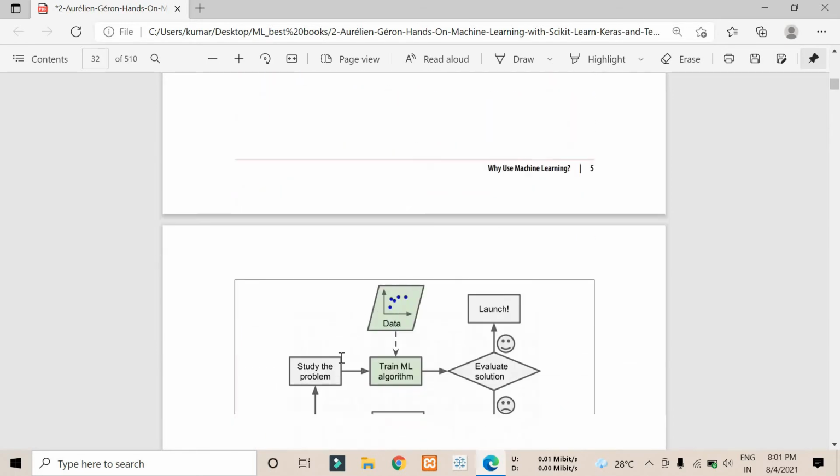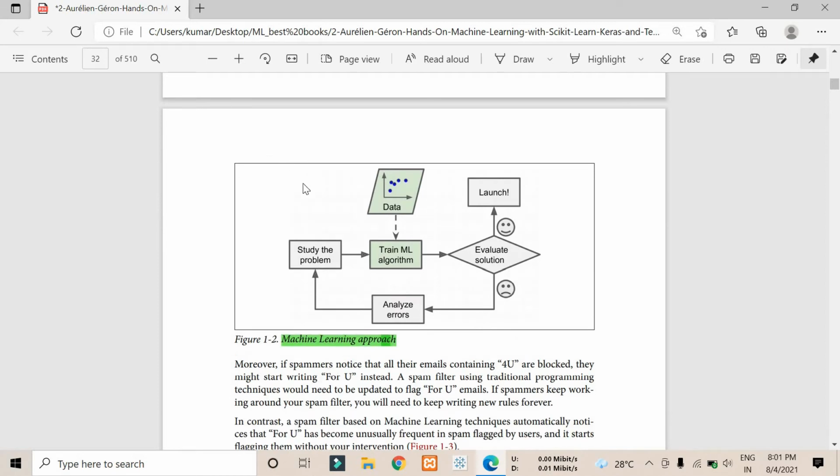If we are working with machine learning, it's the machine learning approach. You have to study the problem. We will train the machine learning algorithm on the particular data. As you can see, we have something called data. Learning from the data is called machine learning. So we are training the machine learning model with the data, evaluating the solution, and launching it.